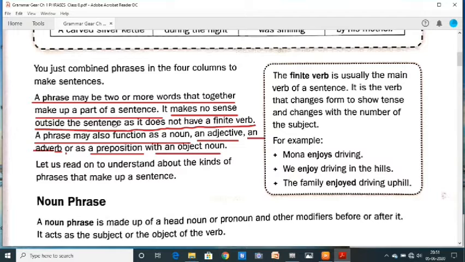Suppose here I am telling in the corner, there is no sense of this, but in the sentence it has meaning, and it does not have a finite verb. A phrase may also function as a noun, an adjective, an adverb, or as a preposition with an object noun.